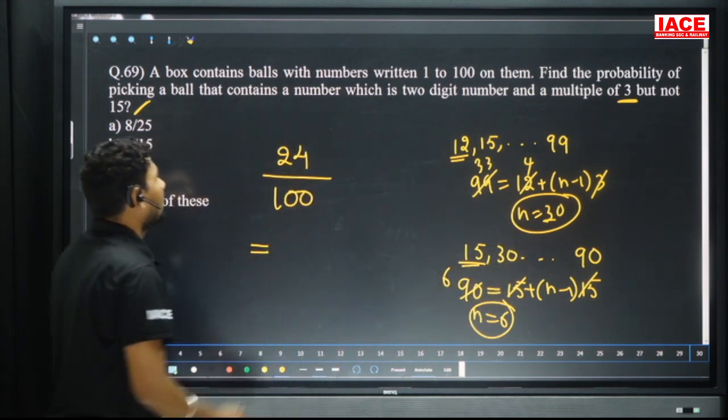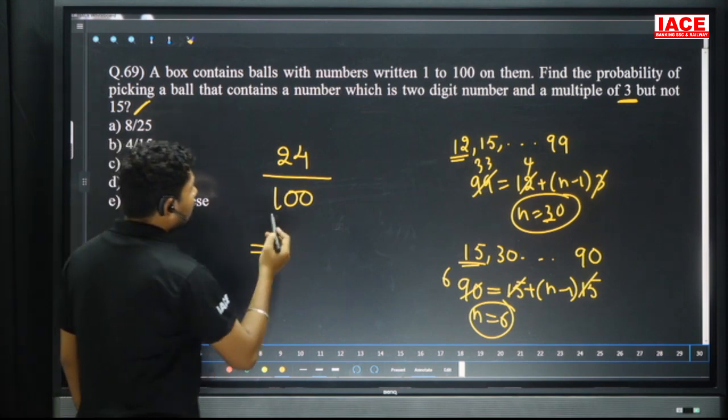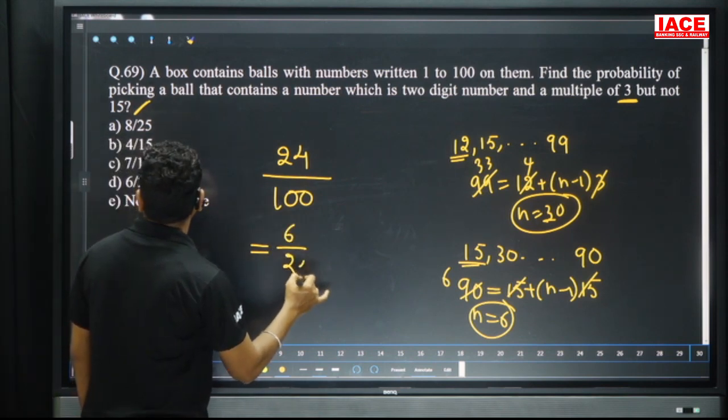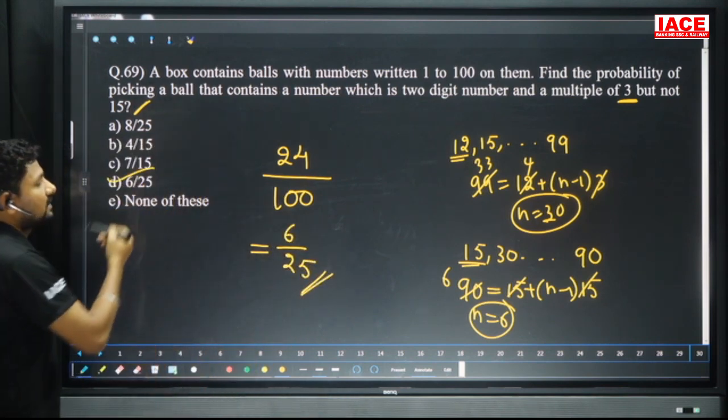24. 24 by 100 which is cancelled with 4. 4 6s are 24, 4 25s are 100. Our option is 6 by 25. Option is what? D.